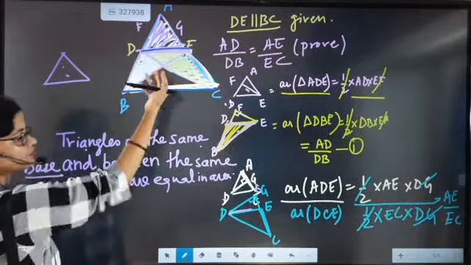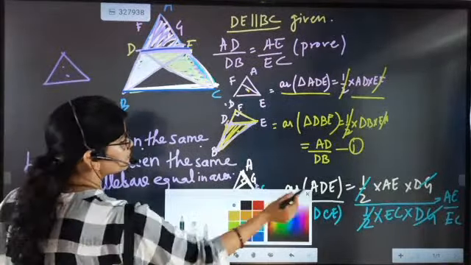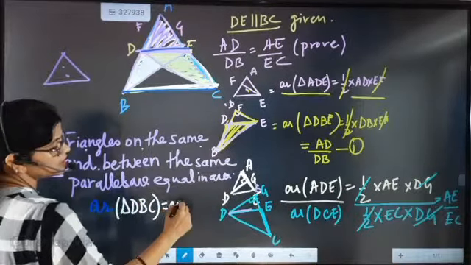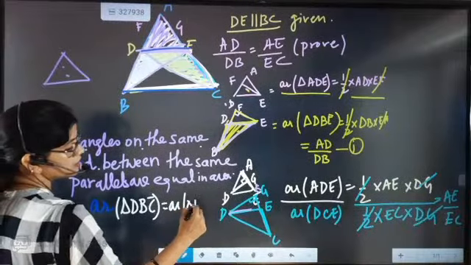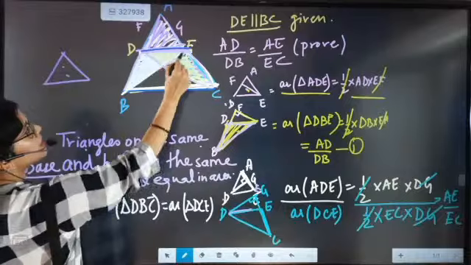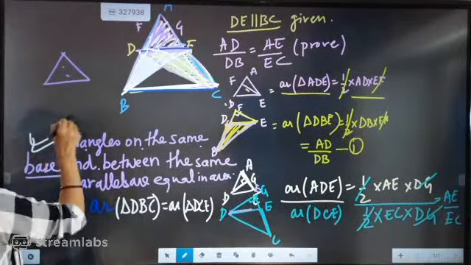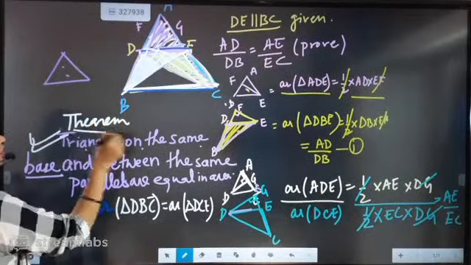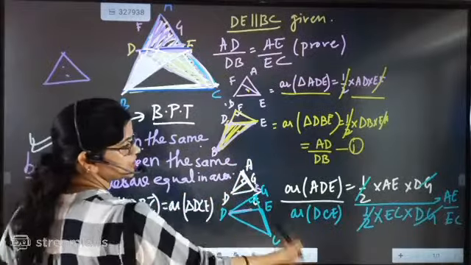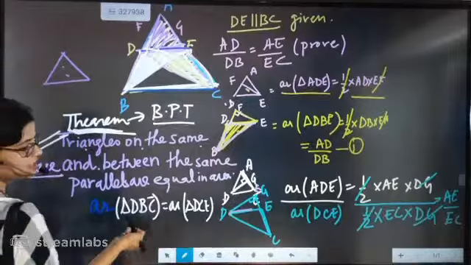So now this part of the theorem is exactly telling us that the area of triangle DBE is exactly equal to the area of triangle DCE. That means this DBE triangle's area is equal to the area of this triangle by this theorem. This is a very important theorem. This is the connecting theorem in BPT, the basic proportionality theorem. Finding the area and ratio is easy, but if you do not know this connecting theorem, you cannot connect the areas of these two.